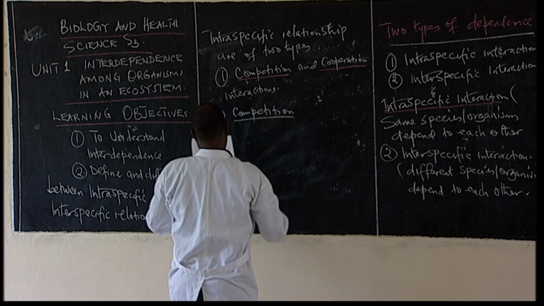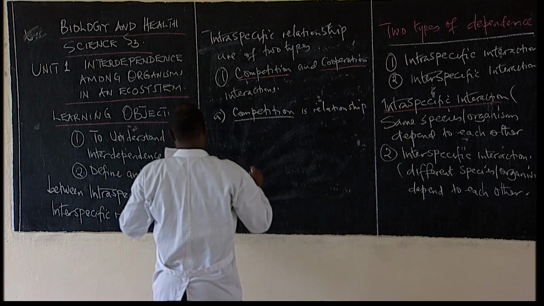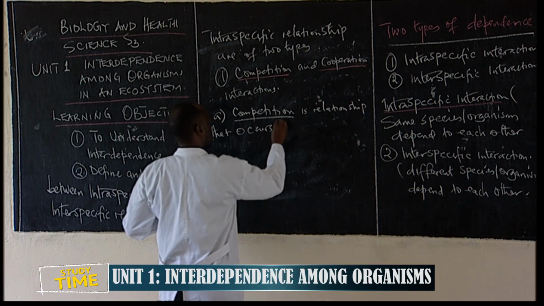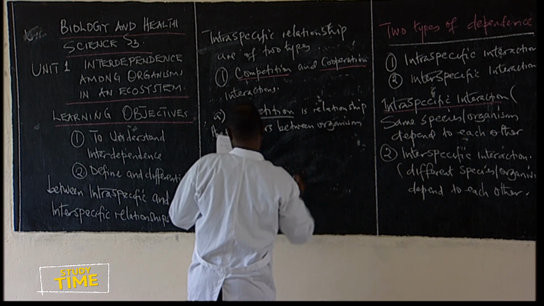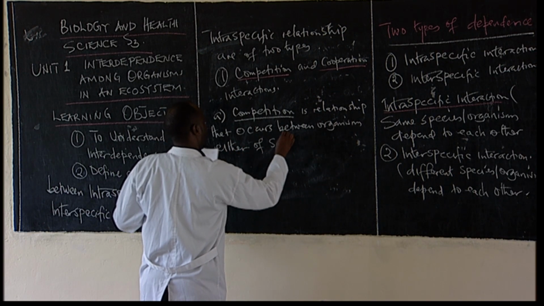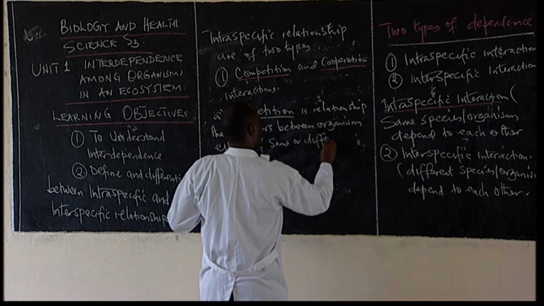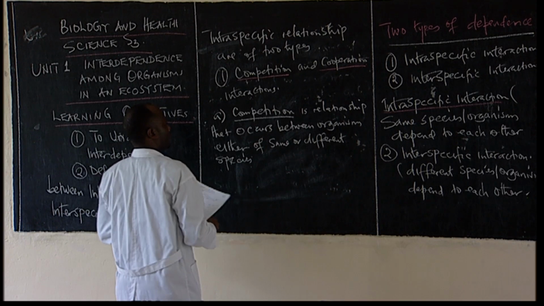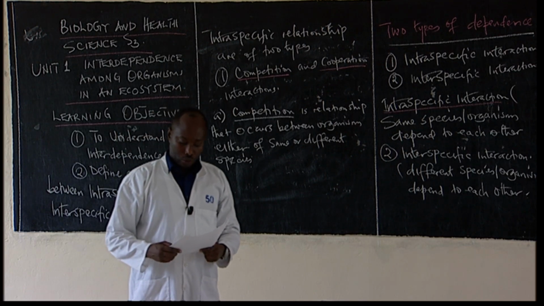A competition is a relationship that occurs between organisms either of the same species or of different species. That's what you call a competition. A competition can be raised between the same species or between different species. That brings what you call a competition.